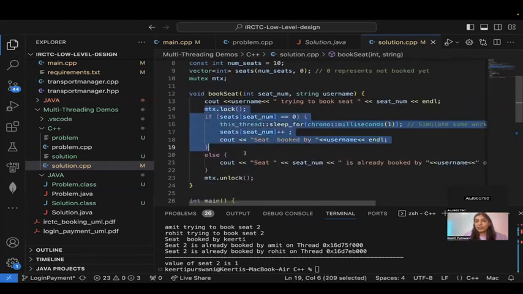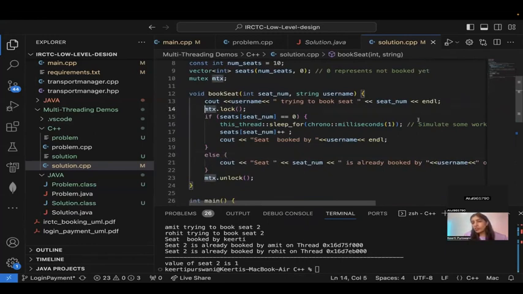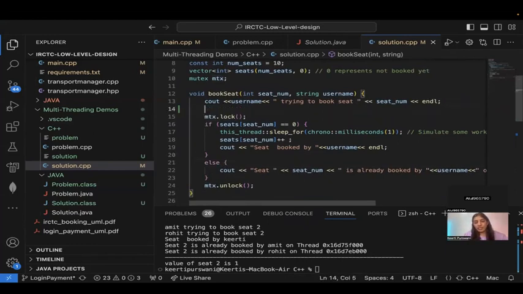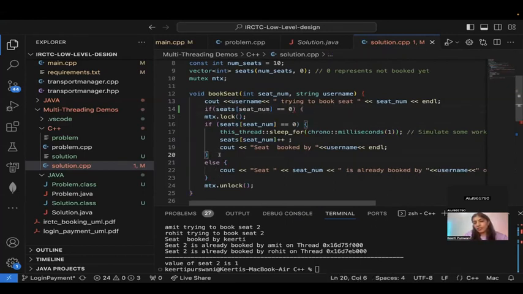Here you can put a check, like if the seat num is 0, only if it is not booked, then you can do it, and then you can release it later.